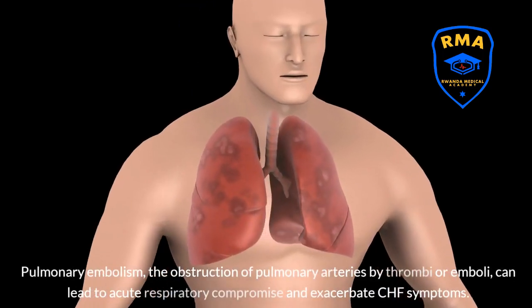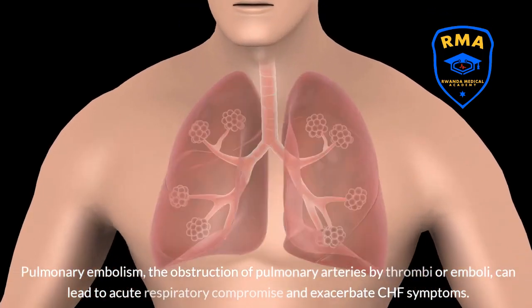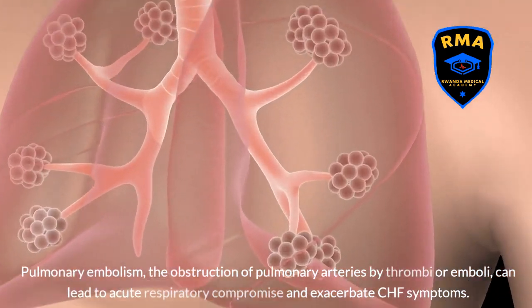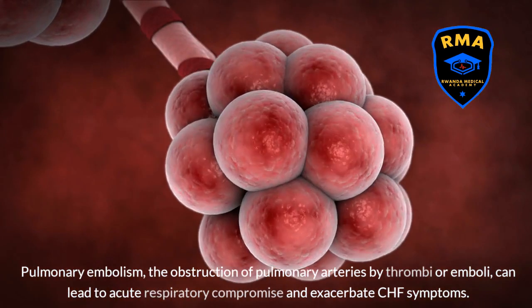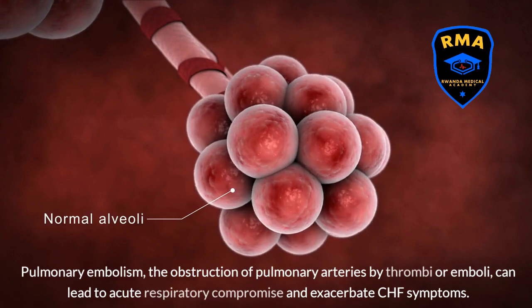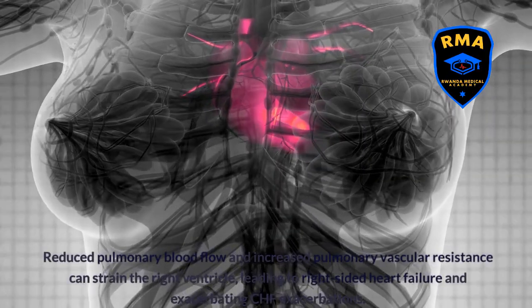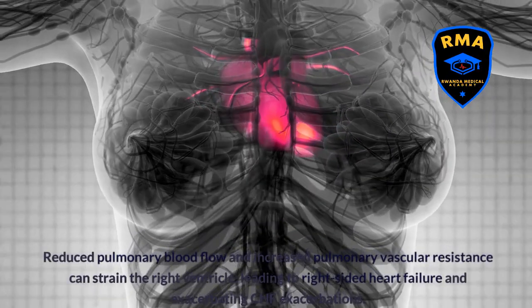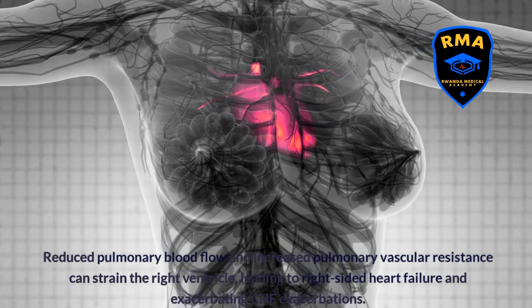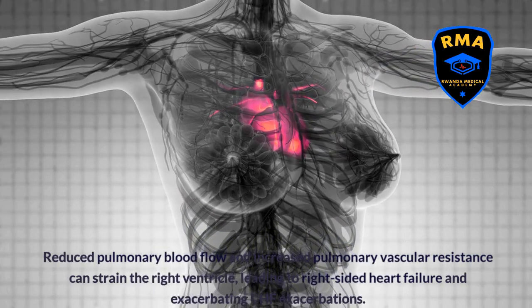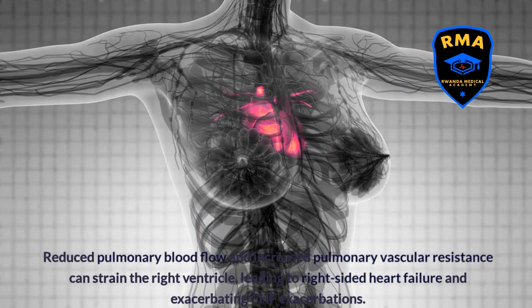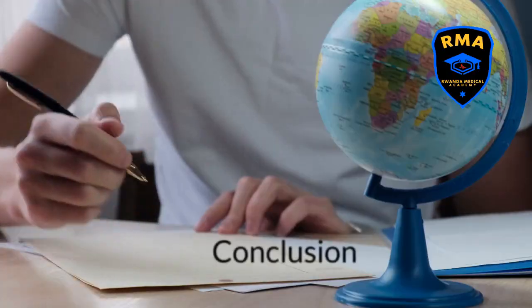E stands for embolism, pulmonary. Pulmonary embolism, the obstruction of pulmonary arteries by thrombi or emboli, can lead to acute respiratory compromise and exacerbate CHF symptoms. Reduced pulmonary blood flow and increased pulmonary vascular resistance can strain the right ventricle, leading to right-sided heart failure and exacerbating CHF.